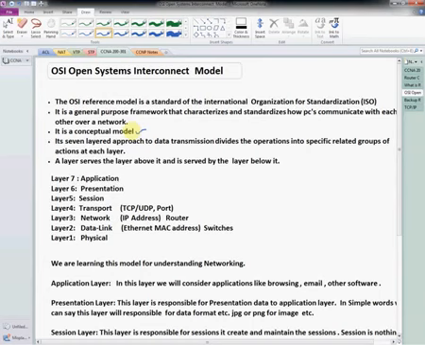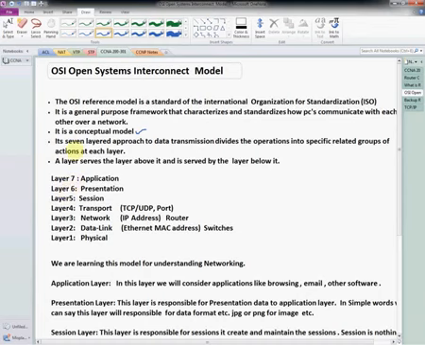Meaning, if we want to learn how data is communicated between two PCs, we need to understand the OSI model. With that we can understand the other models which we are using in the real world. So this model is only for understanding purposes. And it has 7 layers: layer 1, layer 2, layer 3, layer 4, up to layer 7, like this we have 7 layers in total.